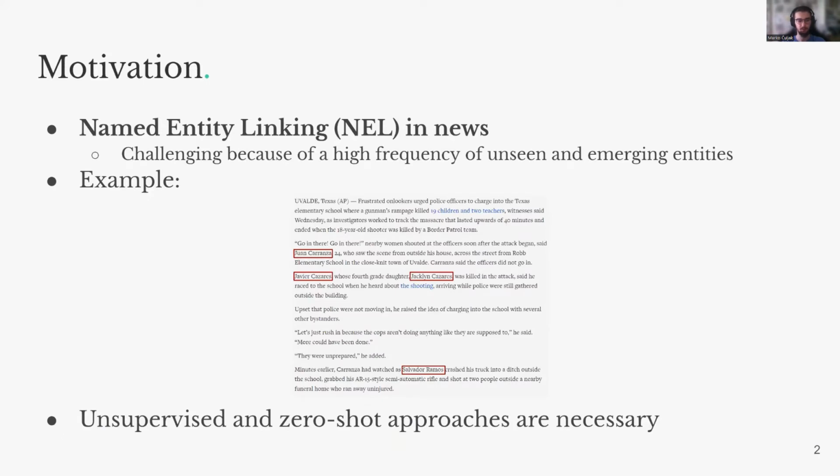Named entity linking in the news is a challenging task due to the high frequency of unseen and emerging entities. This can be seen in a recent example of an article about the Uvalde school shooting, where we can see 4 different entities which were likely not featured in any article prior to the event. For this reason, unsupervised and zero-shot approaches are necessary.